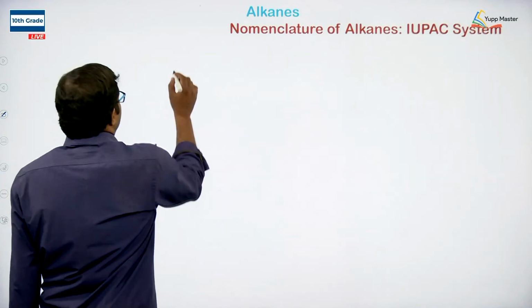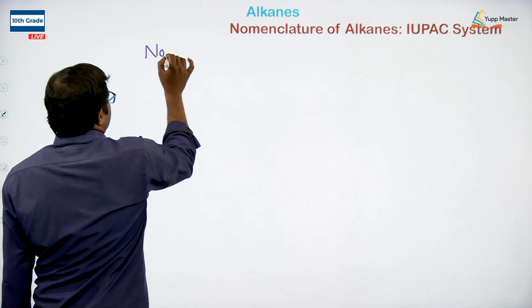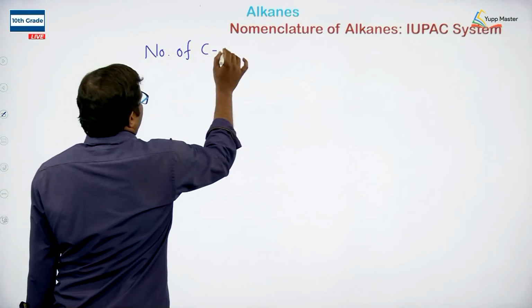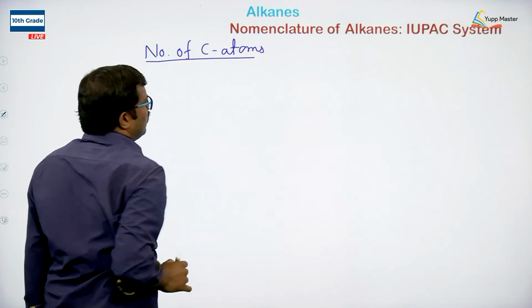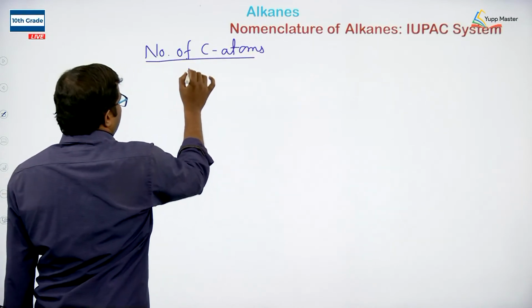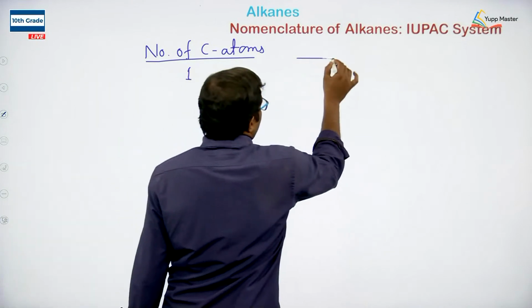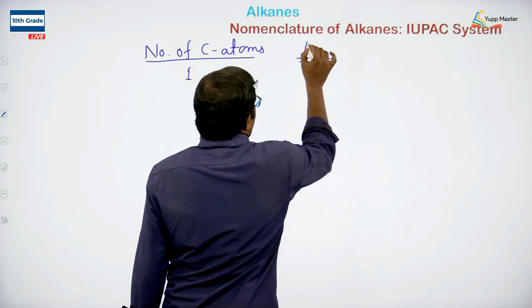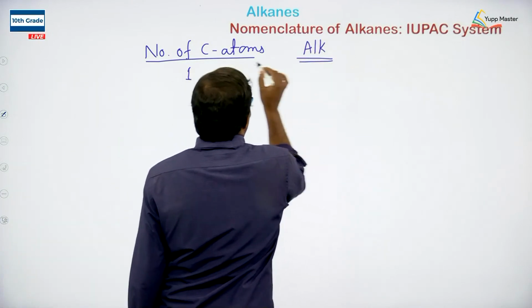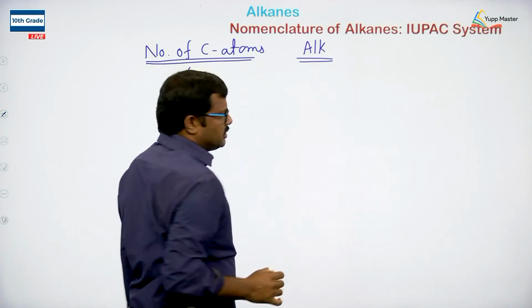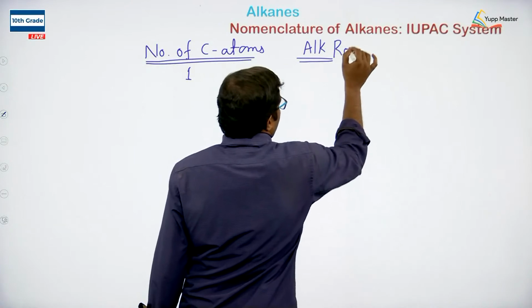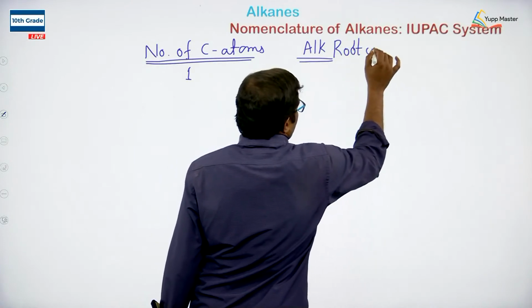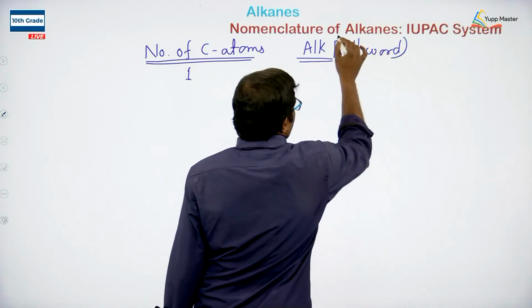So whenever we have a different number of carbon atoms, here we are discussing only the alkanes, so I am writing the root word as alk.